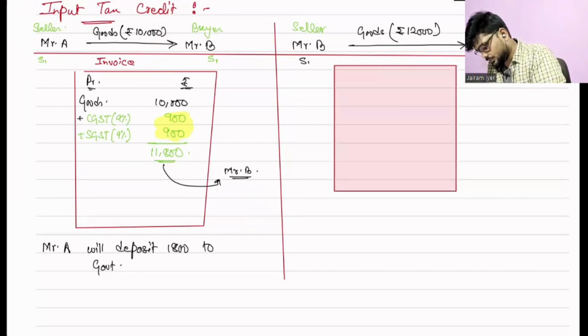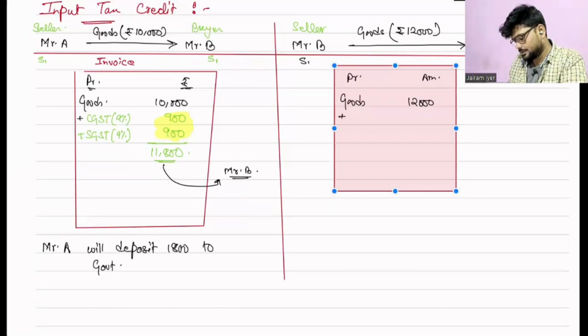So here is the particulars and here is the amount. Okay, let's keep it state 1 only, otherwise you'll get confused. So what is the goods price here now? It is 12,000. Correct. What will he charge?